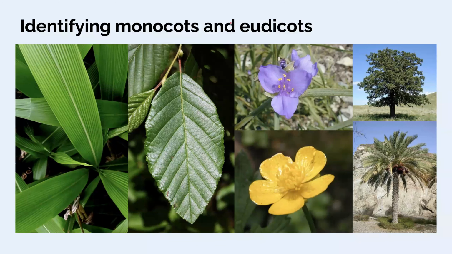Some of the main differentiations are shown here in leaf venation. So monocots typically more in parallel leaf venation, as shown with this palm here. Eudicots more in either pinnate or palmate venation, so venation that has more of a branching to it, midvein and branching either from the base or along the midvein.